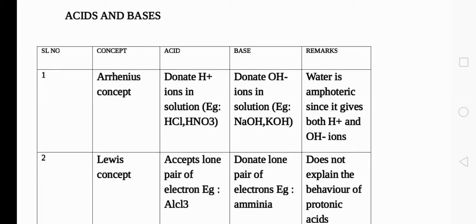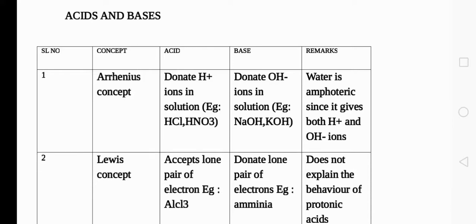And how many H plus ions are given? According to that, we can talk about the basicity of an acid. For example, HCl will dissociate as H plus and Cl minus. That means it will give only one proton. That is, the basicity of that acid is equal to 1. Similarly, if you take sulfuric acid, the molecular formula is H2SO4. It will dissociate as 2H plus and SO4 2 minus. That means 2 protons, along with one sulfate anion. So in that case, the basicity, that means the number of protons given by that sulfuric acid molecule, is equal to 2.